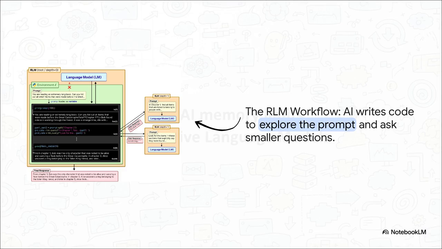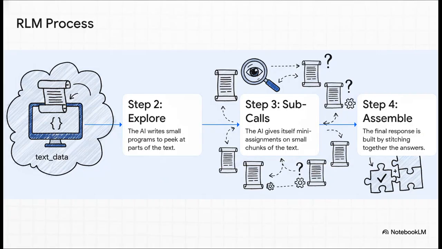And here's the crazy part. Over on the right, it makes recursive calls. That just means it breaks the one big question down into a bunch of smaller, easier questions that it then asks itself about tiny little pieces of the book. Let's just break that down really simply.